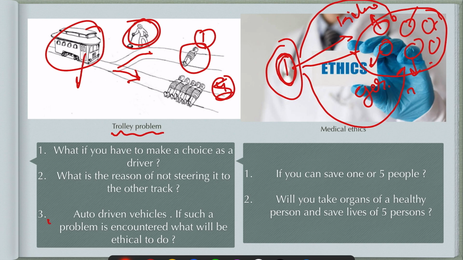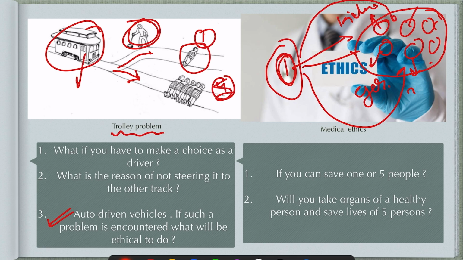And this is the case study: auto driven vehicles. If such a problem is encountered, what will be the ethical thing to do? Auto driven vehicles are coming, and what will the vehicle choose? Suppose your brakes fail and you have to kill someone, or will you drive it onto the footpath where one person is there? Will it be ethical if you take the car onto the footpath? All these questions you should be thinking about.